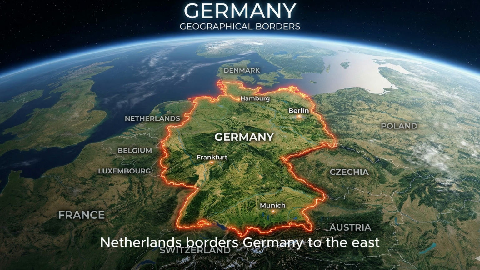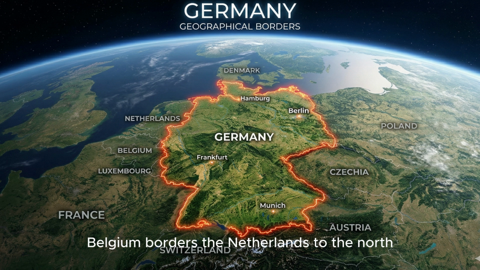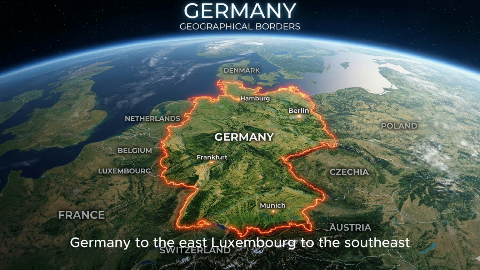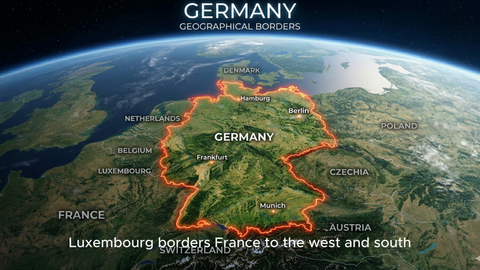Germany borders Denmark to the north, with coastlines on the North Sea and Baltic Sea. It borders Poland and Czechia to the east, Austria and Switzerland to the south, and France, Luxembourg, Belgium and the Netherlands to the west.